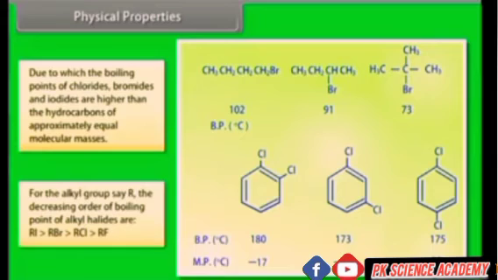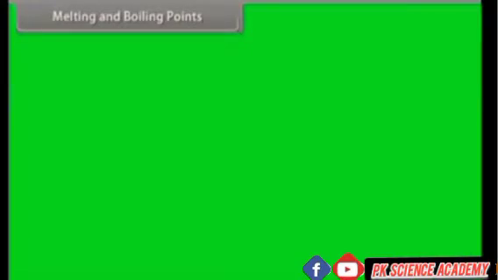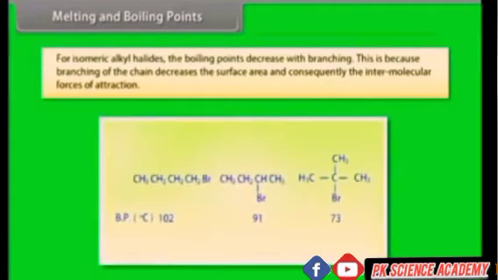For the alkyl group, say R, the decreasing order of boiling points of alkyl halides is RI has the highest boiling point, followed by RBr, then RCl, and then RF. Melting and boiling points. For isomeric alkyl halides, the boiling point decreases with branching. This is because branching of the chain decreases the surface area and consequently the intermolecular forces of attraction.